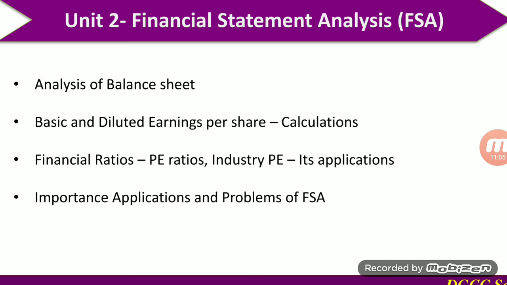So financial ratios and their application to a particular financial instrument or to the industry we have to do in the third content of the second unit. And the last content of this chapter is mainly related to the importance, application and problems of financial statement analysis. So what is the importance of financial statement analysis, what are the applications, and what are the problems in financial statement analysis.